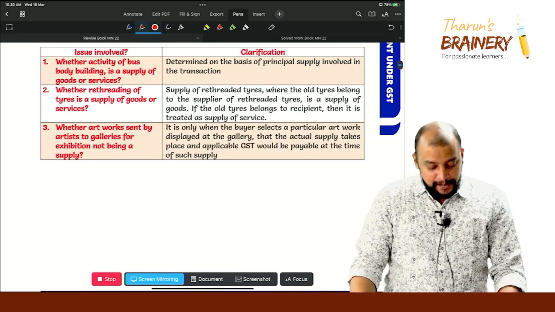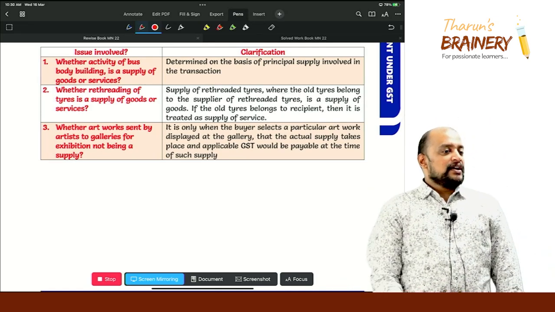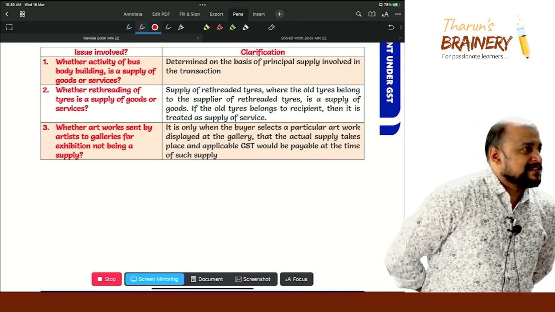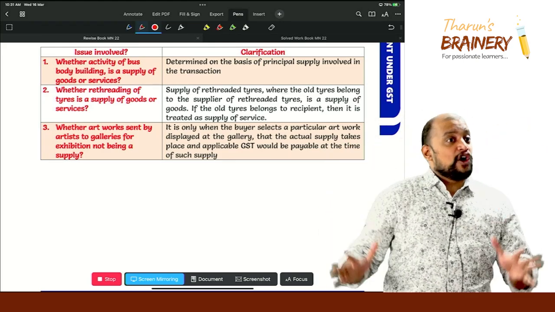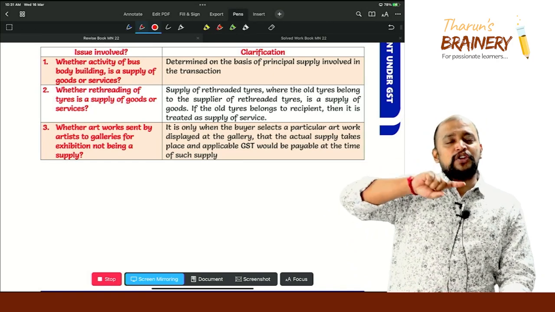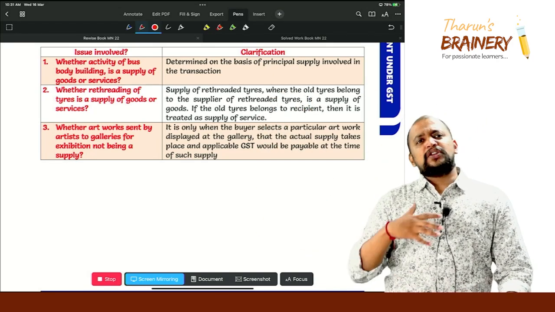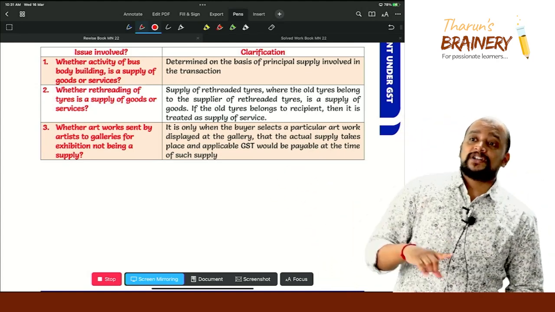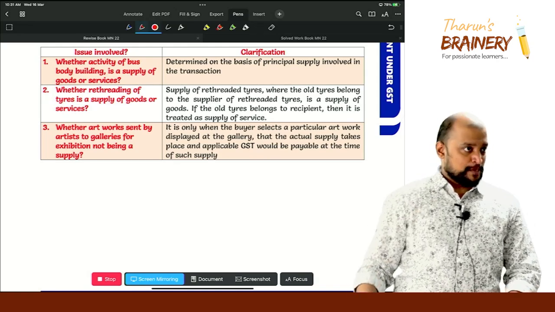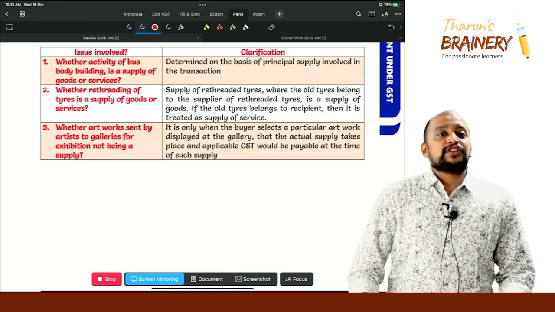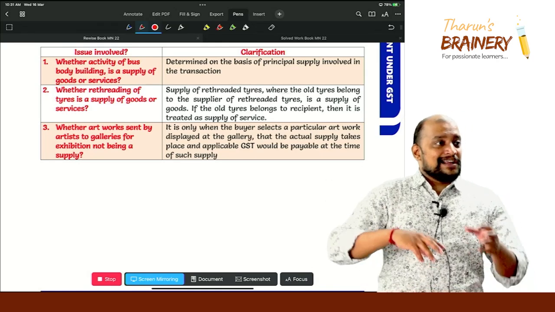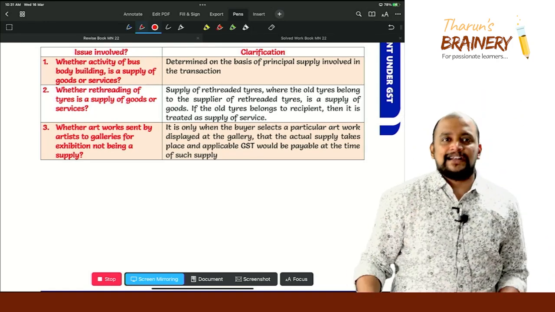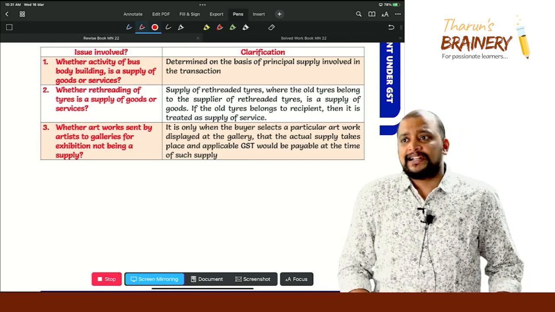Is rethreading of tires supply of goods or supply of services? What is rethreading, sir? That is usually for big lorries. They use the vehicle on a huge basis, because of which the grip on the tire is lost. If they need to buy a new tire, one tire will be 40,000, 50,000 rupees. So that much they cannot invest. Therefore what they do, they go for rethreading. That is, they give the old tire, and to that old tire a grip will be pasted. That is known as rethreading. The tire manufacturer only will do the rethreading process also.